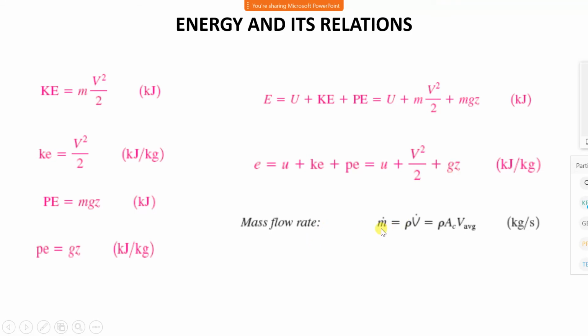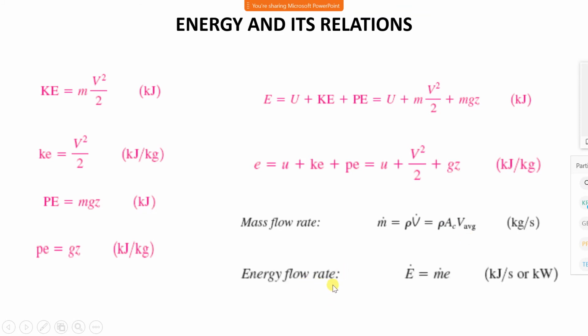Mass flow rate. Mass flow rate is taken in kg per second. Whenever we call it a rate, it is related to time. We are comparing mass with respect to time. Therefore, mass flow rate is represented by m dot, and it equals rho into volume, density into volume, or rho AV, density into area into velocity, average velocity.